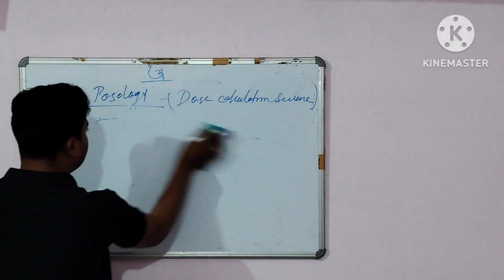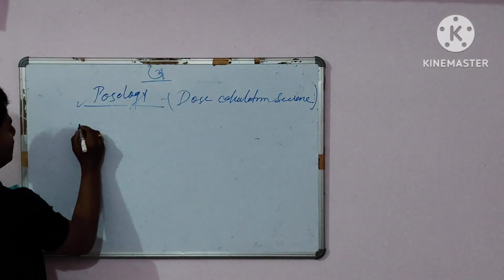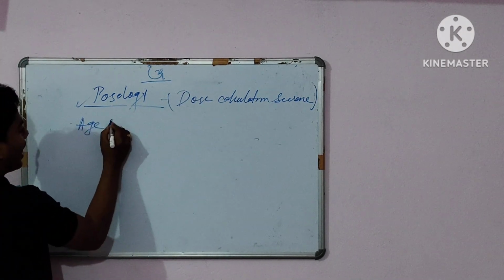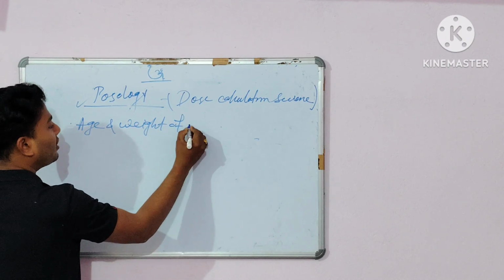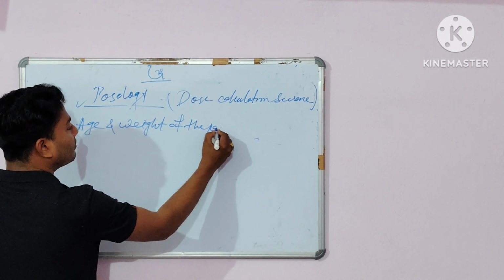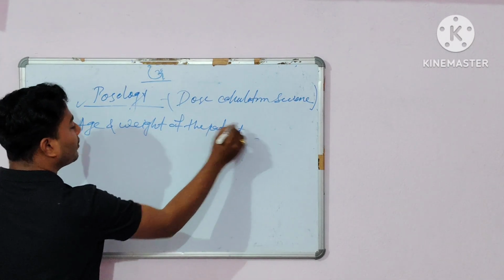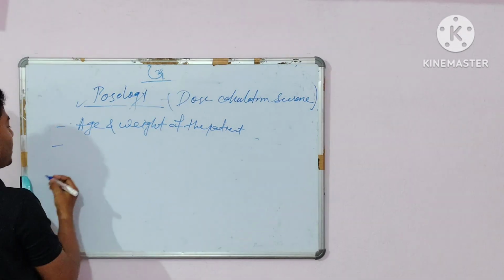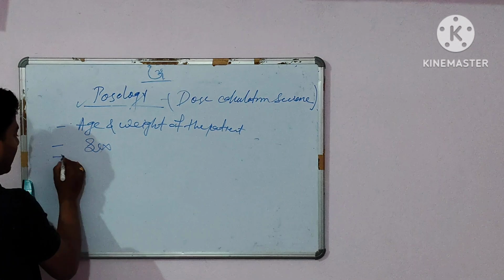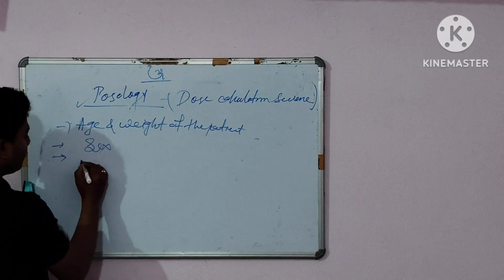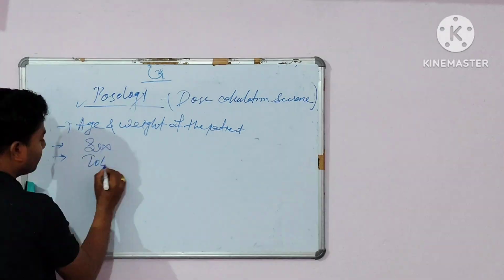The first parameter is age and weight of the patient. Age and weight of the patient. Okay, and the second one is the sex, and the third one is tolerance,